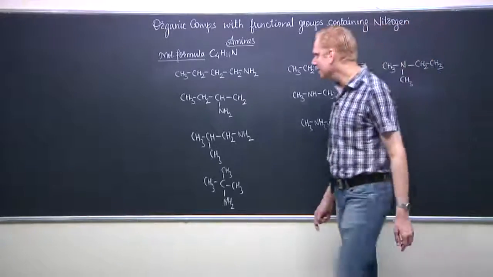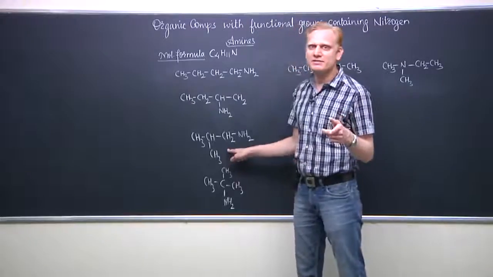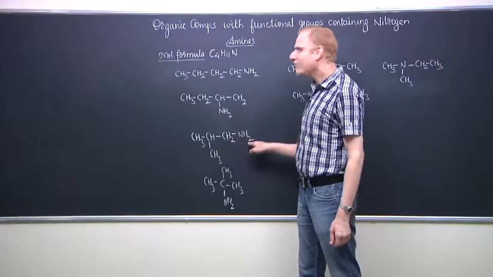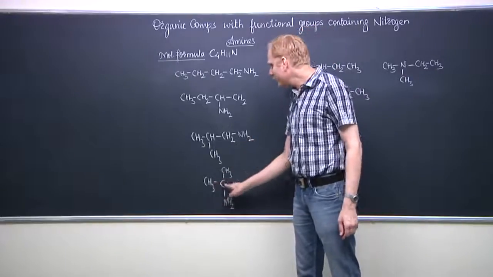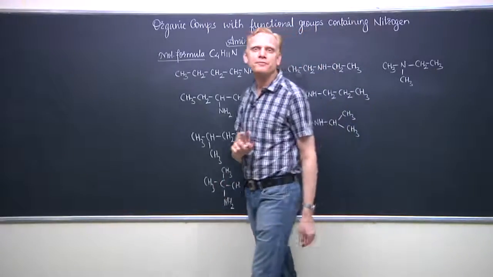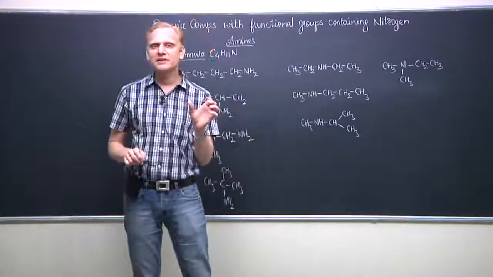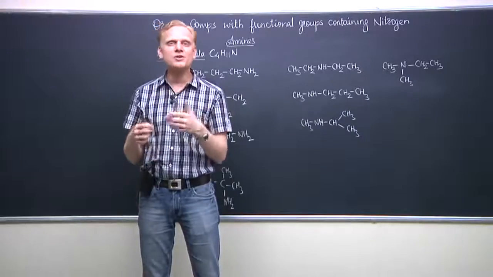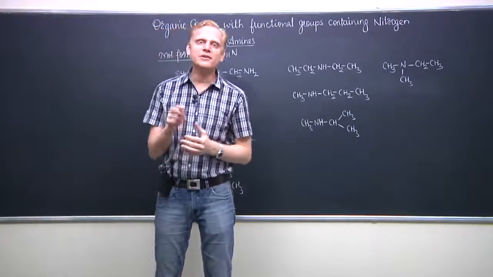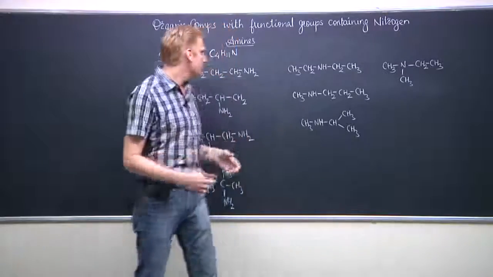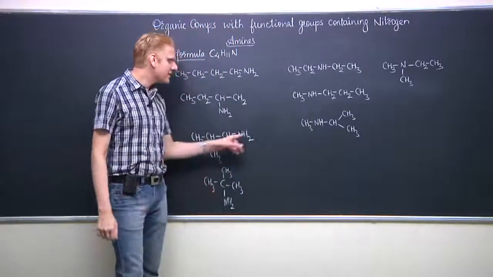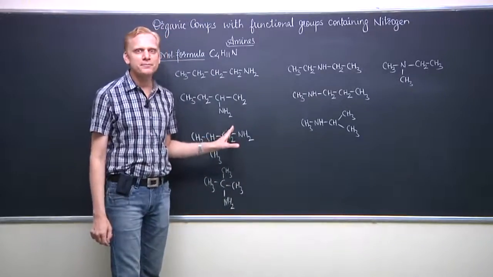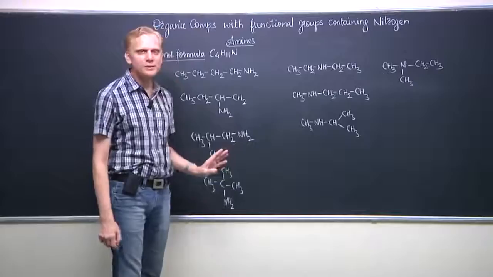How are they position isomers? Just recall their names. This compound is 2-methylpropane-1-amine and this compound is 2-methylpropane-2-amine. When the entire name is the same, and the only difference is in the numbering of a certain branch or group, then we call them position isomers. So these two have a difference in the position of the NH2 group. Otherwise, other things are all the same. So they are position isomers.